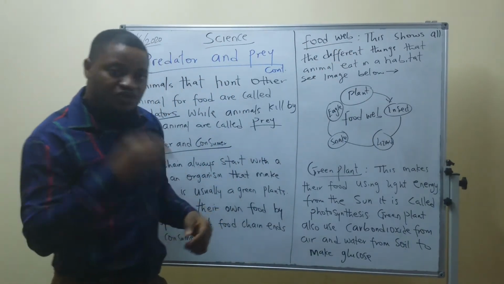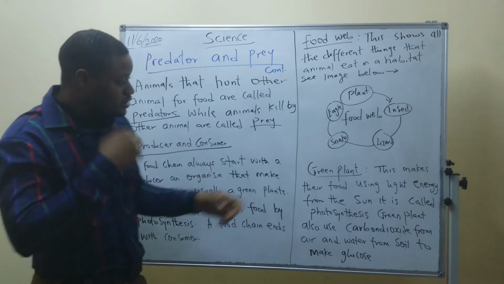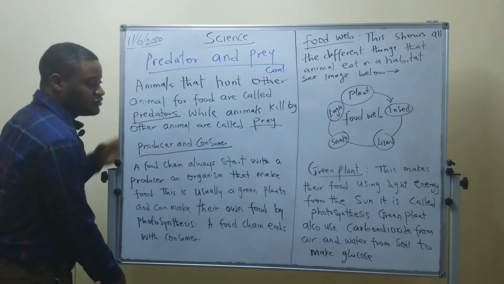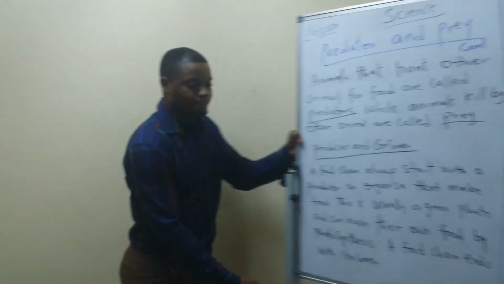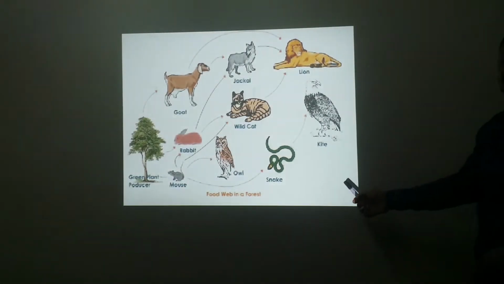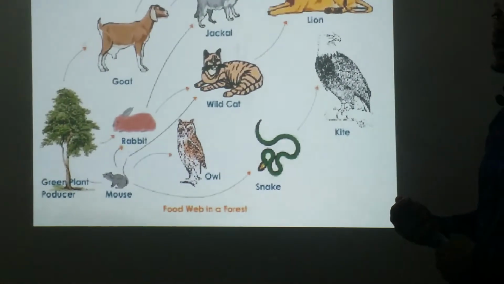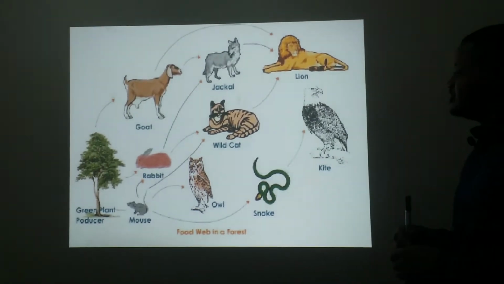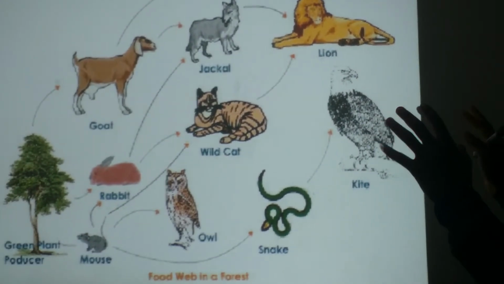Now I would like to show you the image before I continue with the grain plant. This is the image of a food web. Last week I showed you the image of a food chain.